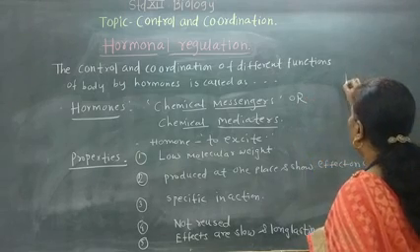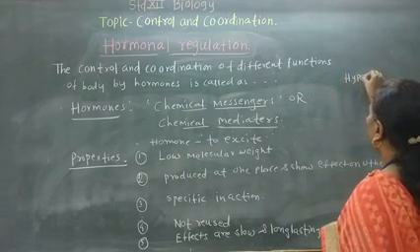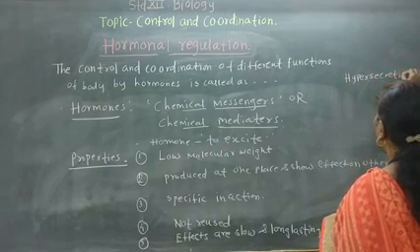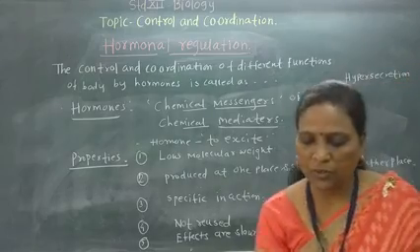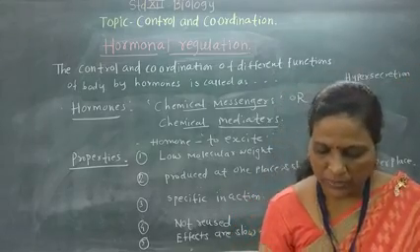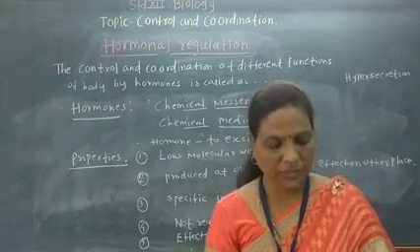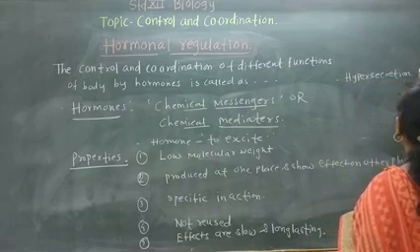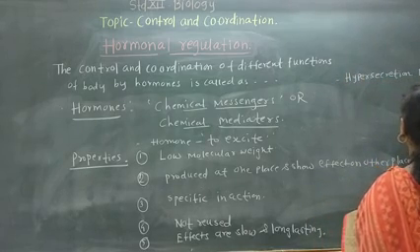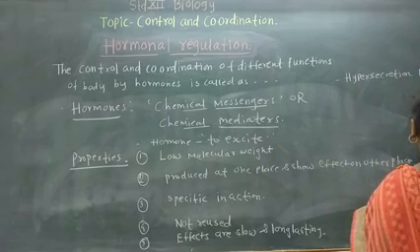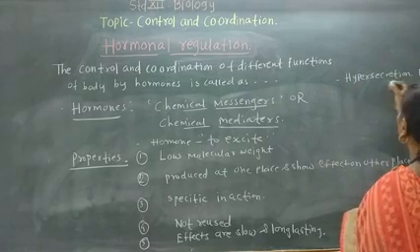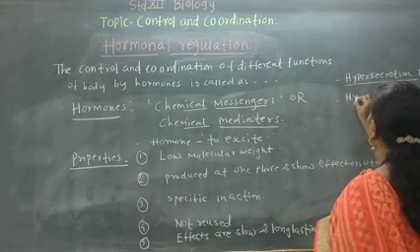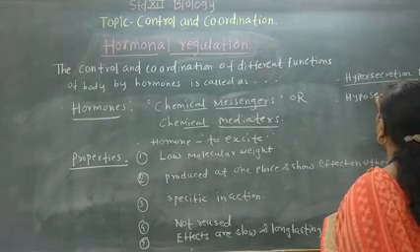Now, if they are produced in a larger quantity than normal, it is called hypersecretion. More secretion is called hypersecretion, and less secretion is called hyposecretion.